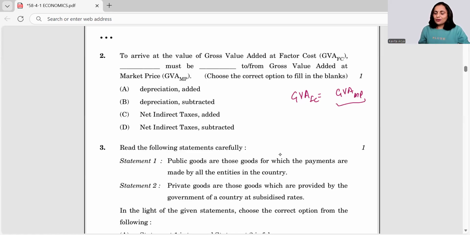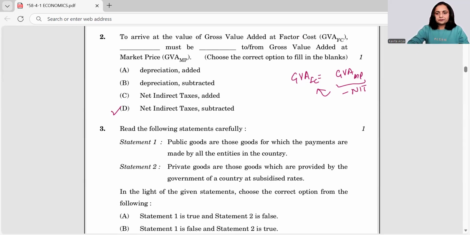Because it is MP, minus NIT will help us get FC. So NIT has to be subtracted. We have to be very patient while reading the statement. Some students may just keep the terms on the other sides.